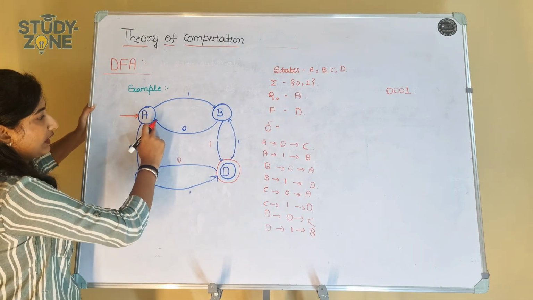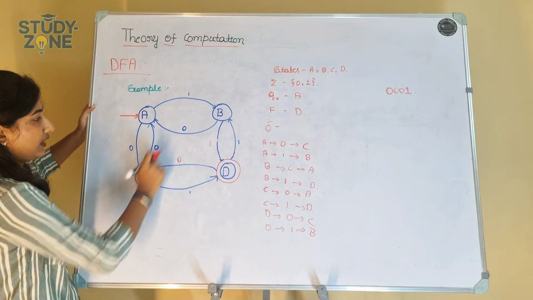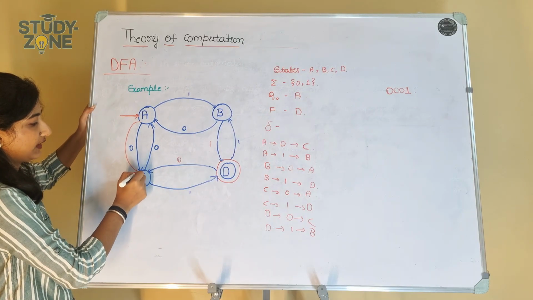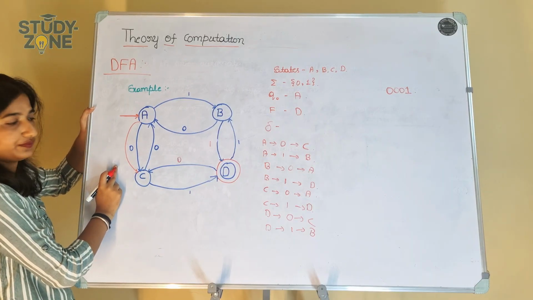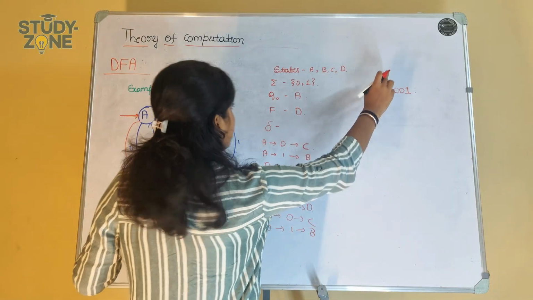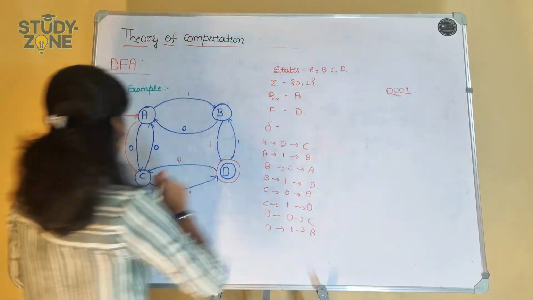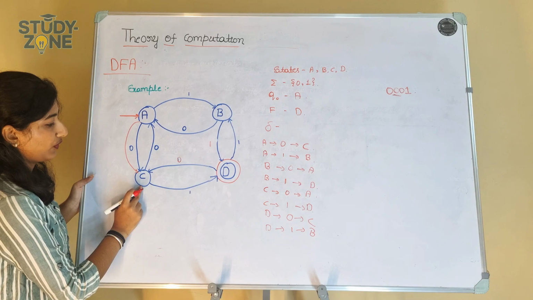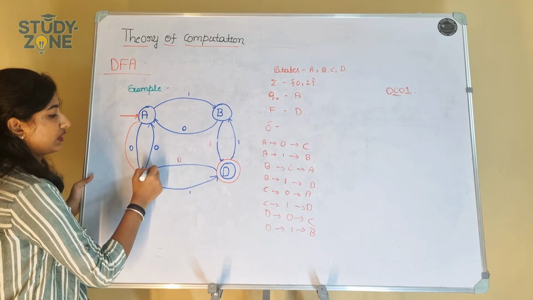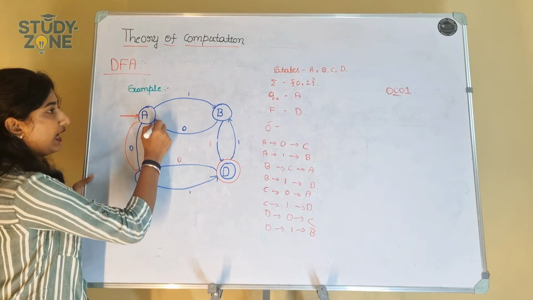From A, A on 0 moves to C, and then we take another 0, that is C on 0. C on 0 moves back to A.